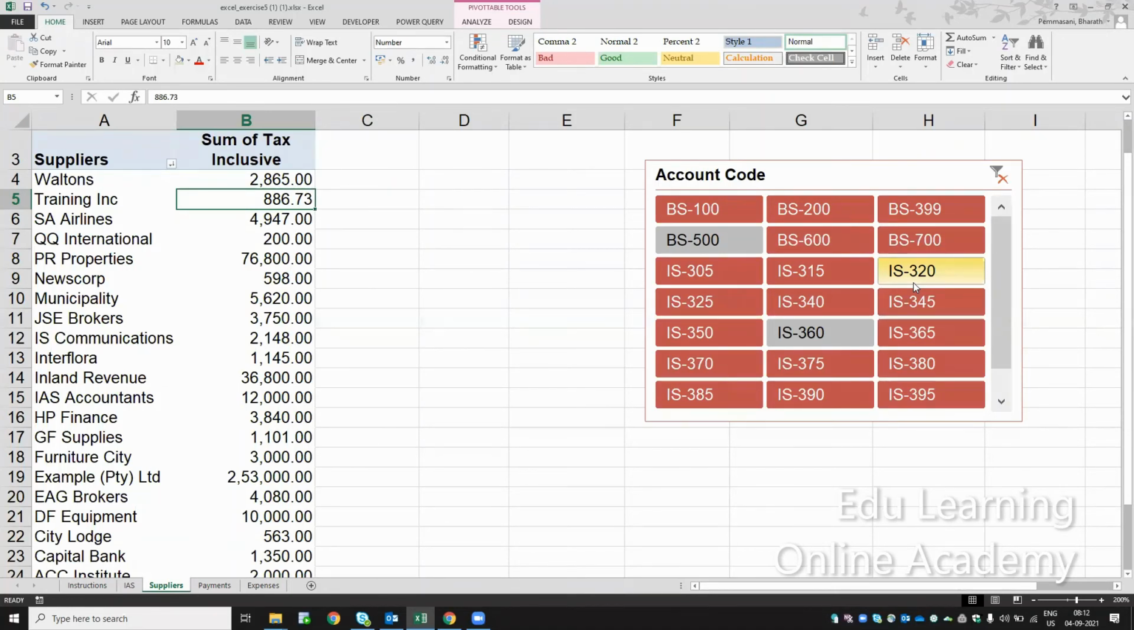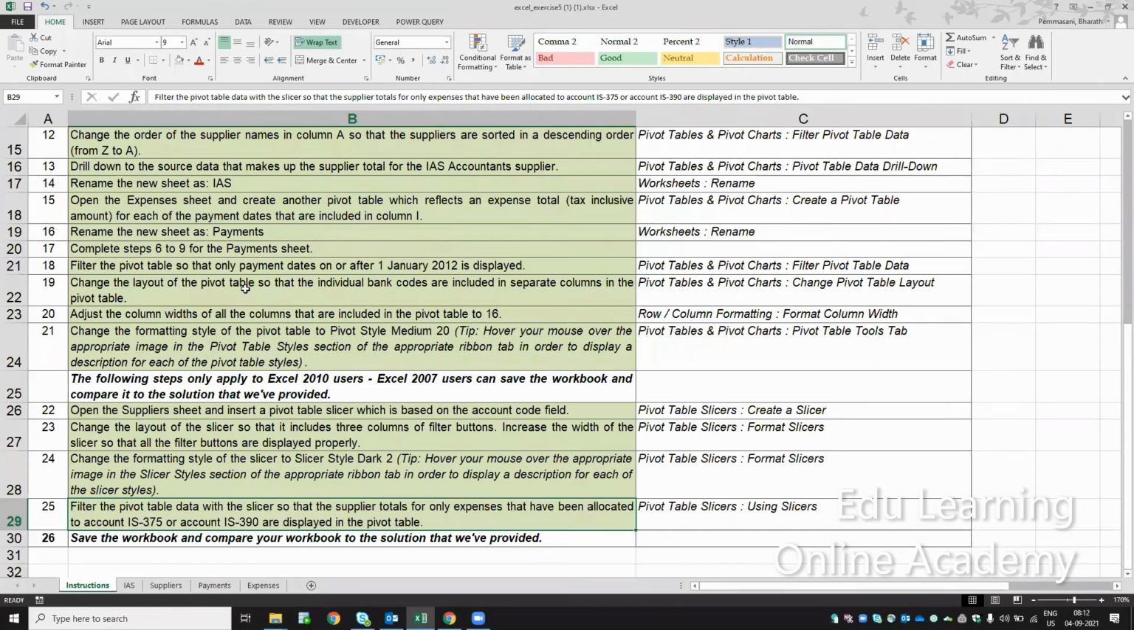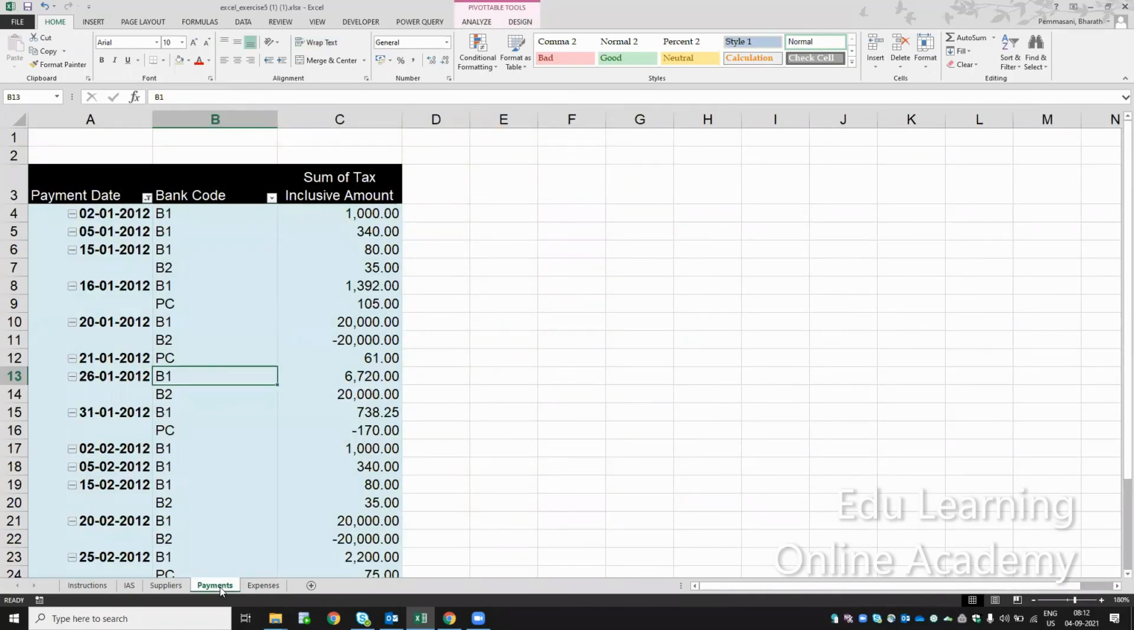So team, any doubts? Sir, please explain the 19th instruction. Okay, the 19th one. Change the layout of the pivot table so that individual bank codes are included in separate columns in the pivot table. Now I have the bank codes here. Previously, let me remove the filters on this. Just hide it.